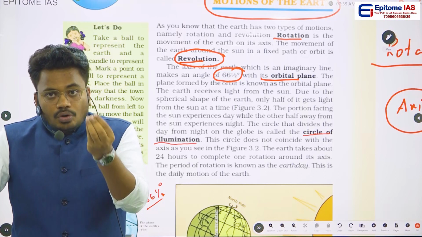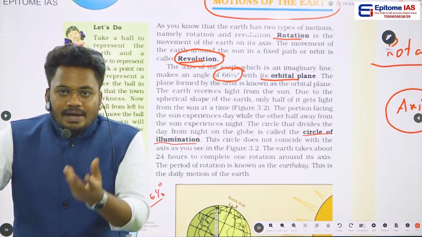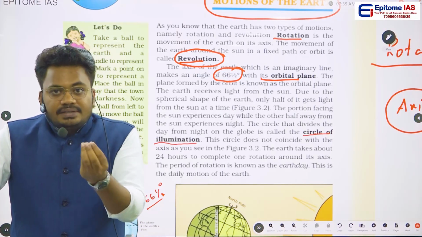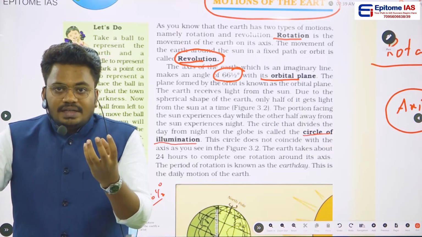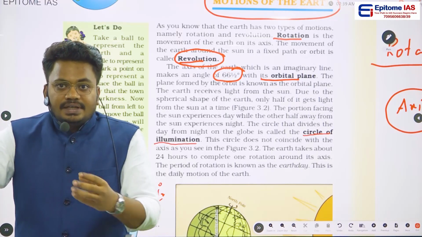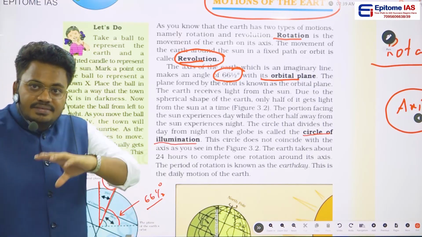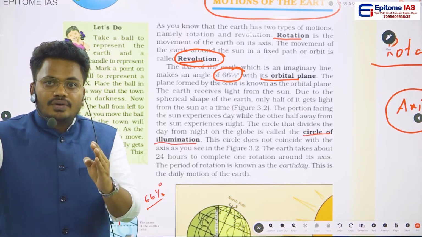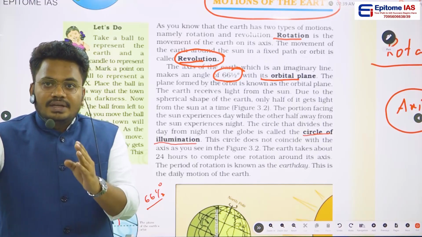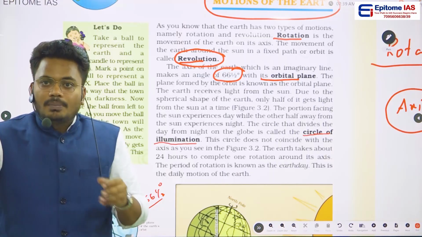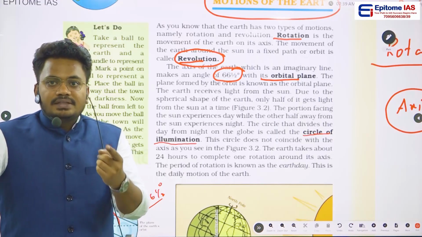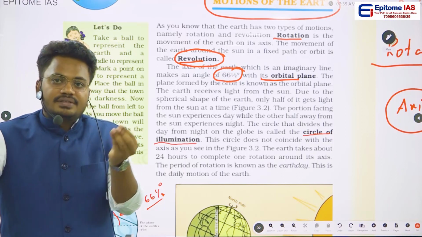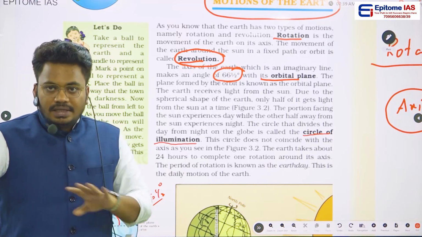Then what is the effect of revolution? What happens when the Earth is revolving around the sun? Climate change happens. How does this climate change happen? It happens because of the tilted axis in which the Earth is revolving. So what is the angle? The angle is 66 and a half degrees. This 66 and a half degrees angle is called the orbital angle of the orbital plane. Then there is one more angle, that is 23 and a half degrees. You can mention either 23 and a half degrees or else 66 and a half degrees. There is no problem at all.